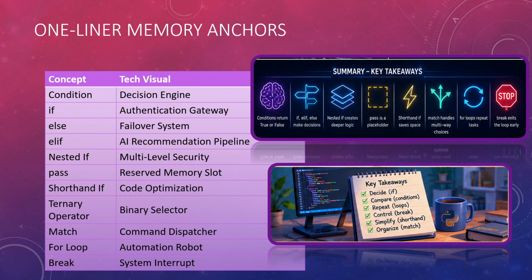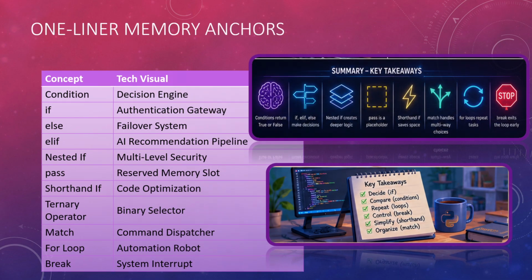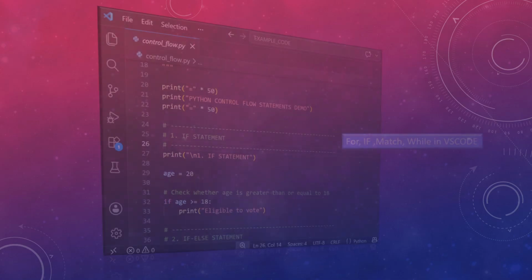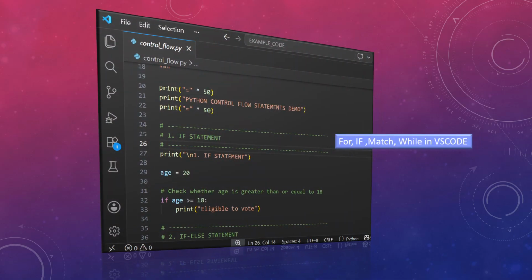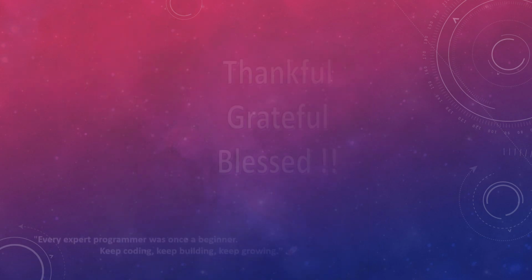So these are one-liner memory anchors. You can go through those and relate them to remember those concepts. Okay. I have also created a Visual Studio Code flow where I will go through each and every code, and then I will give you a link in this video so that you can go through that video also. Okay, that will be an independent video coming soon. But I will link it to this video.